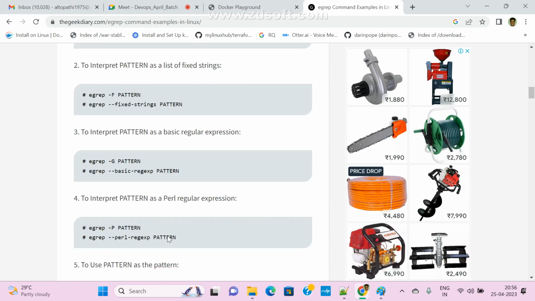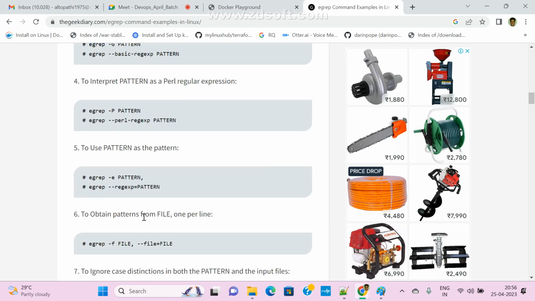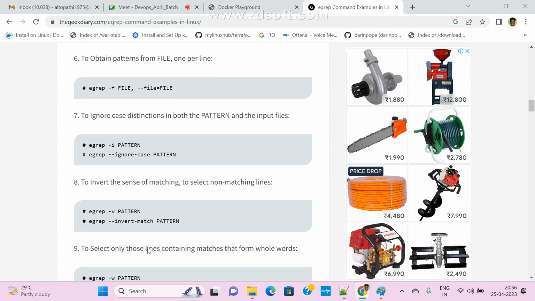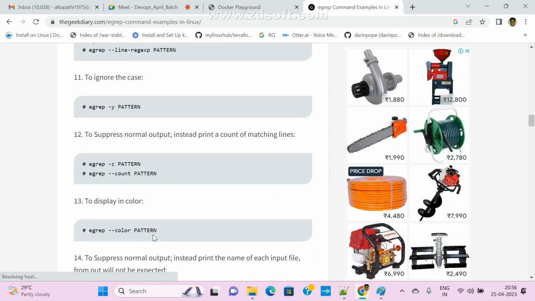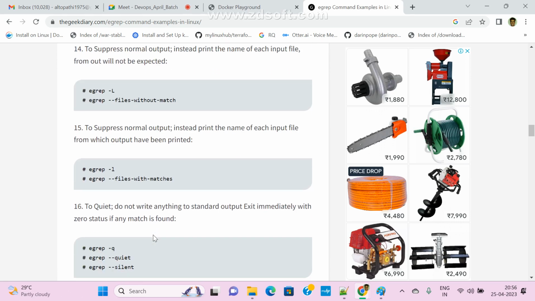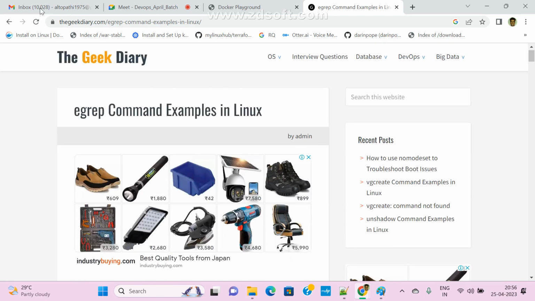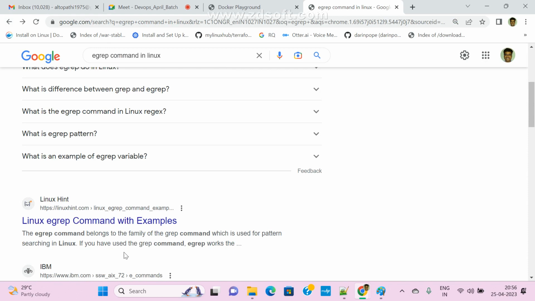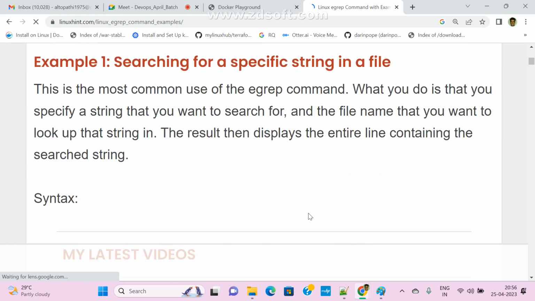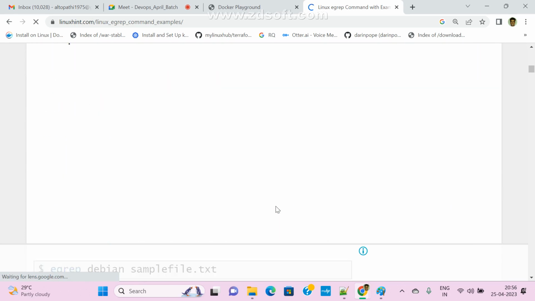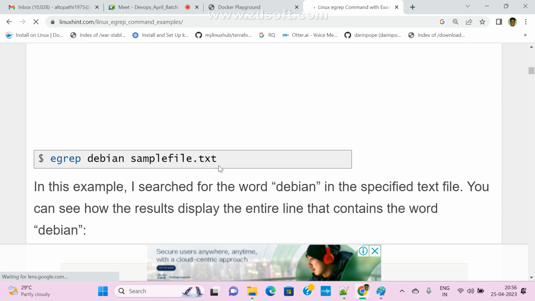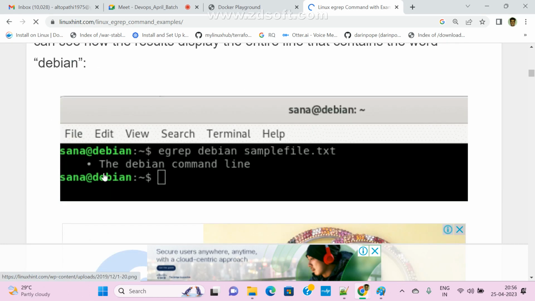E pattern, E pattern. Quit. Let me go back. So Linux grep and with example, we need syntax. How will it work? So grep searching string. Then the searching string. They are passing. Okay, one is okay.